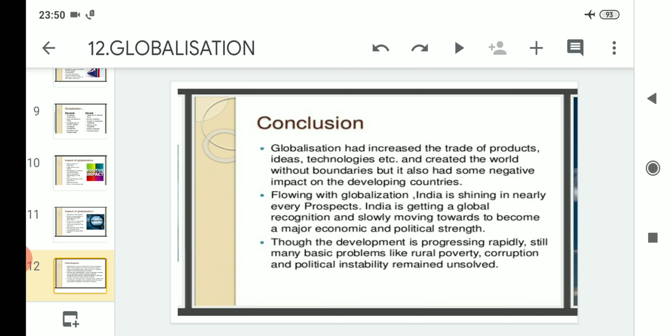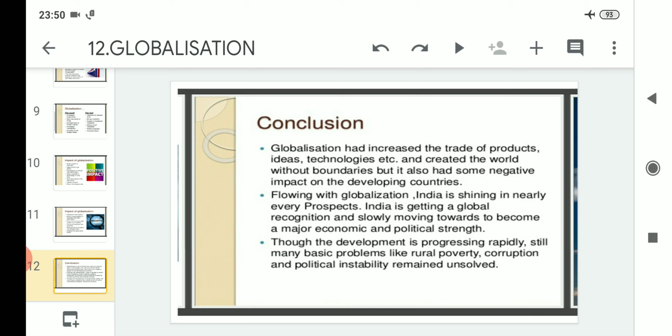But along with some positive things, there are also negative things that have affected mainly the developing countries or the third world. Flowing with globalization, India is shining in nearly every aspect. India is getting global recognition and slowly moving towards becoming a major economic and political strength.